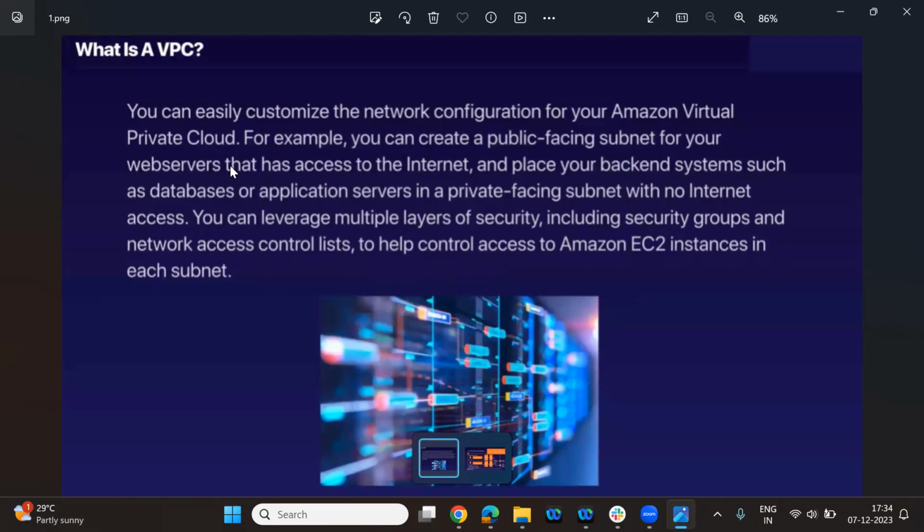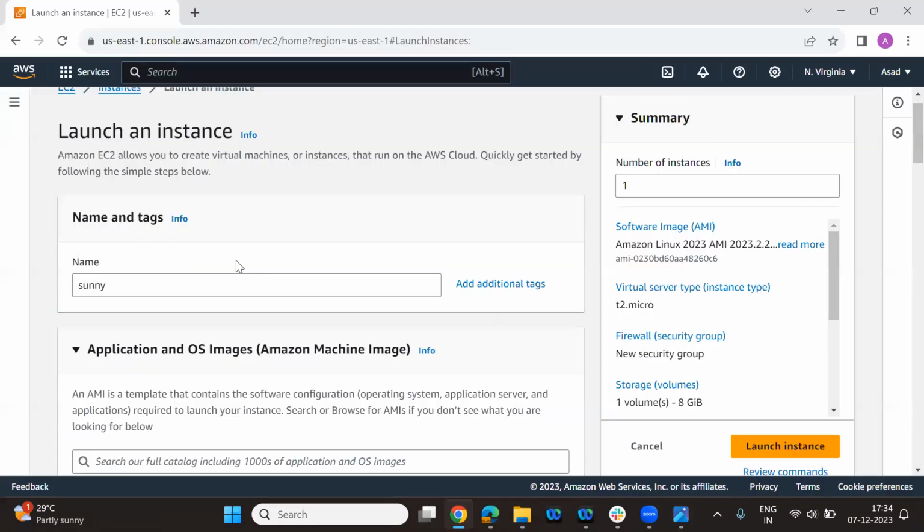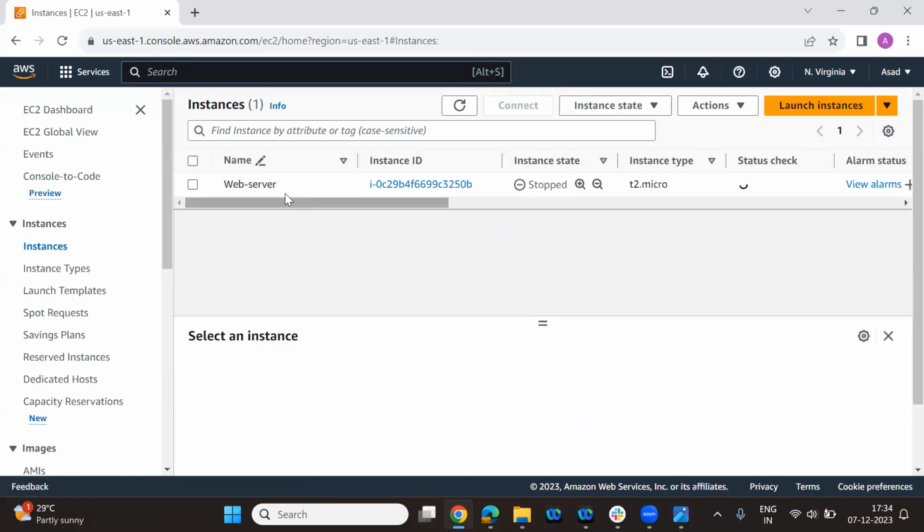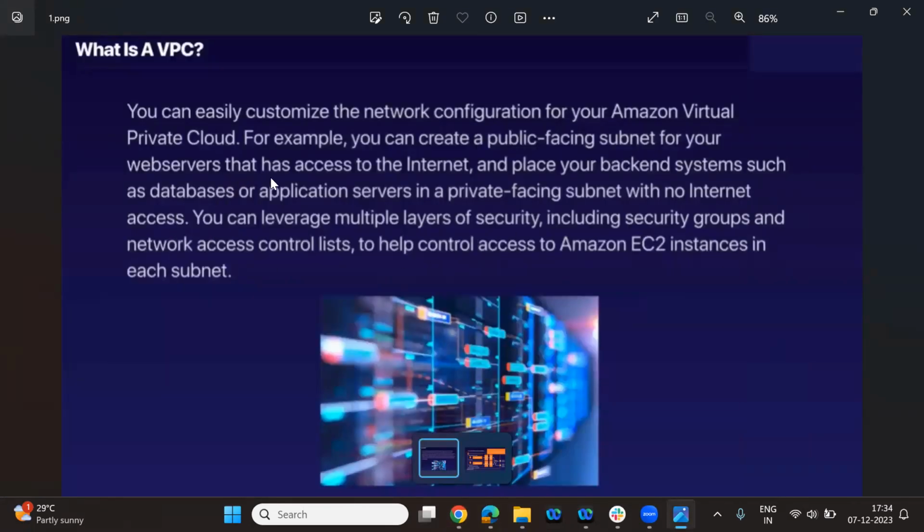Public subnet for your web server. So web server, which we already discussed, how we actually created all those web servers. We created the normal web server. That has access to the internet, and place your backend system such as database or application server in a private facing subnet with no internet access.